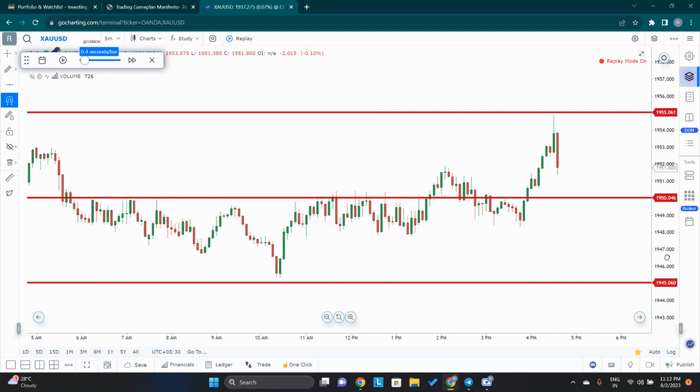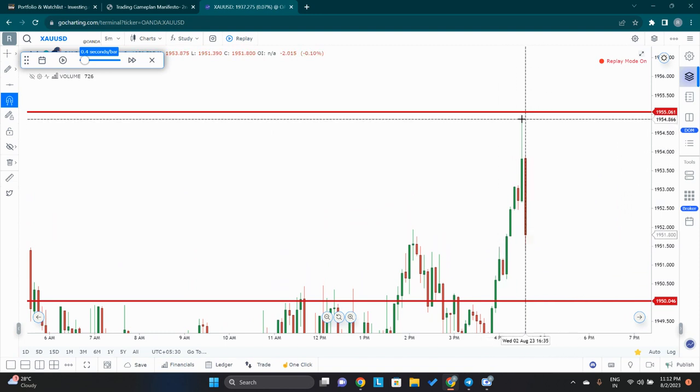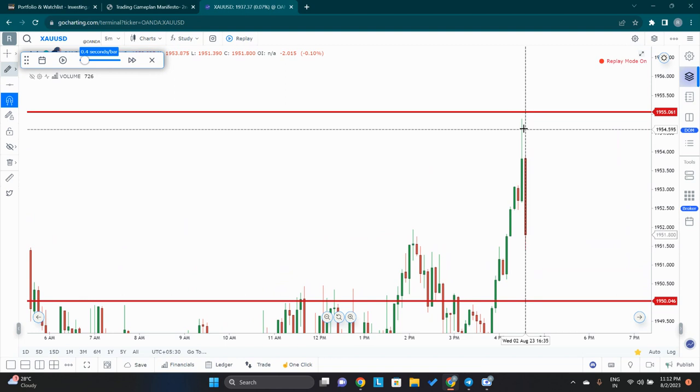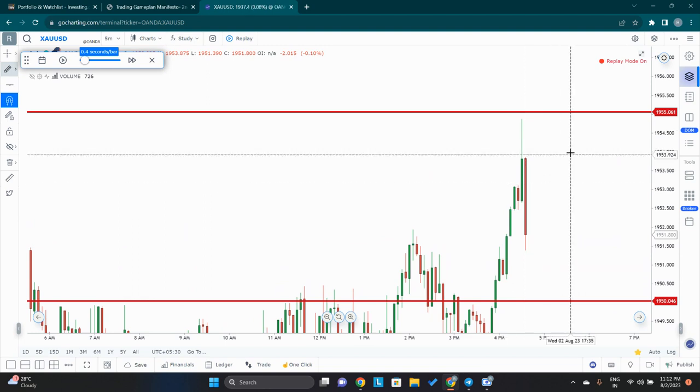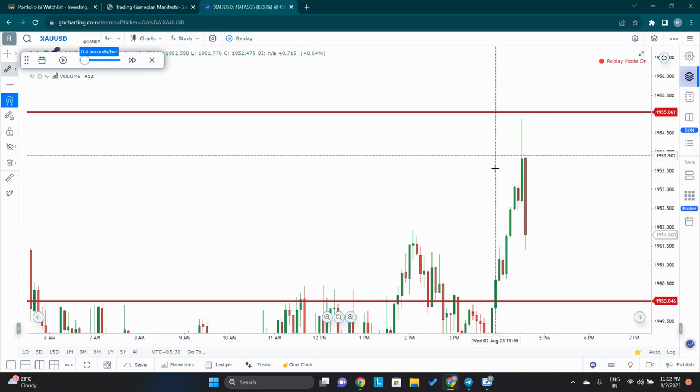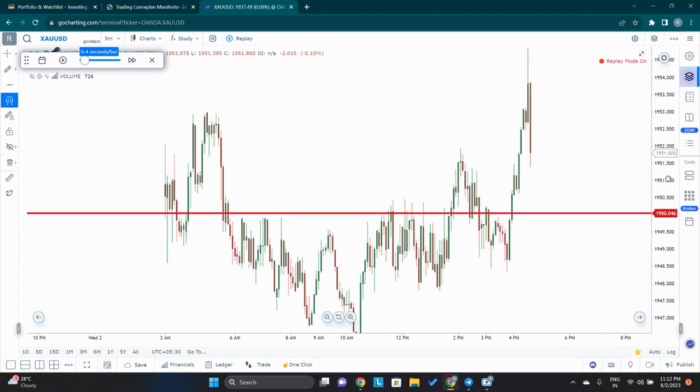But the interesting thing is you see this huge wick right here. When this huge wick was made right over here, I became suspicious, because this unemployment data was going to come. So I was suspicious that this up move could be a false breakout shown by operators to trap retailers.